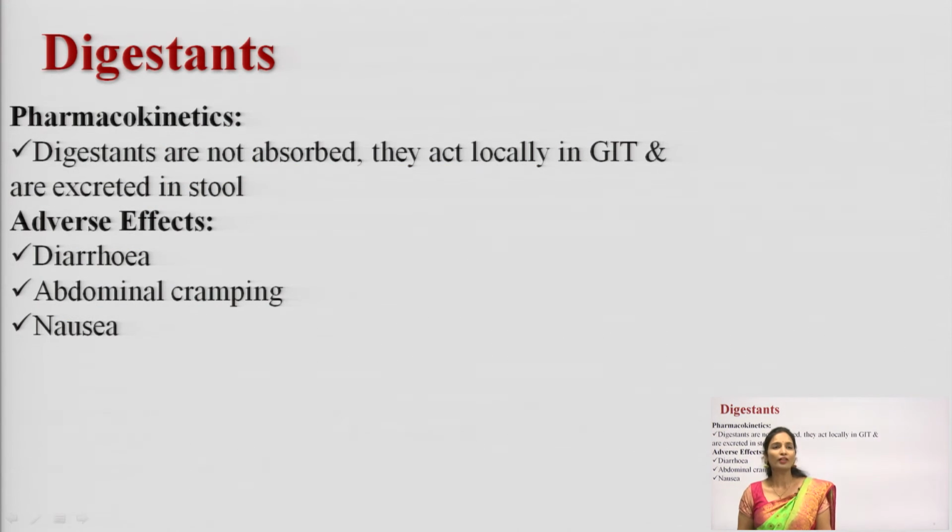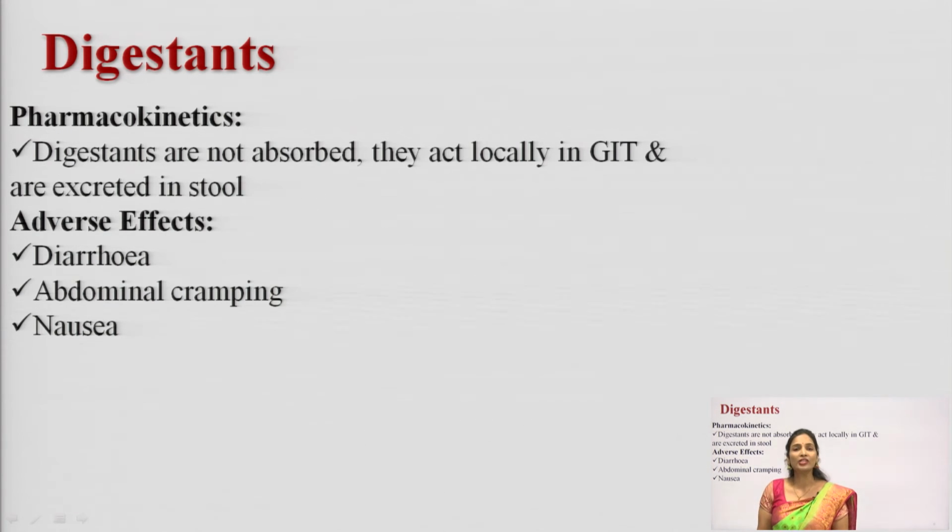Okay. So, what are the pharmacokinetics of digestants? Digestants are drugs which are not absorbed orally. They act locally in the GIT and are excreted in the stools. Remember one point: digestants are drugs which do not get absorbed. They act locally in the GI tract and are eliminated by the stool.